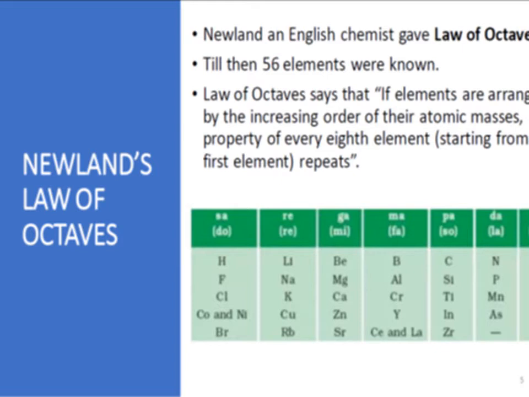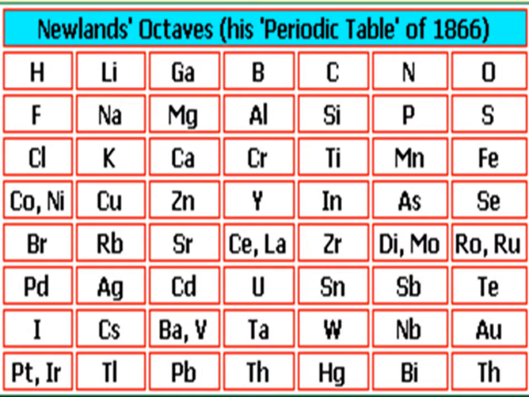So we will see the law of octaves through his periodic table. Here we can see the complete periodic table of Newland, and here all the 56 elements are arranged according to their increasing order of atomic masses. Here the first element of the periodic table is hydrogen and the last element is thorium, and through his classification Newland derived the law of octave, and on the basis of that law of octave he classified all those 56 elements